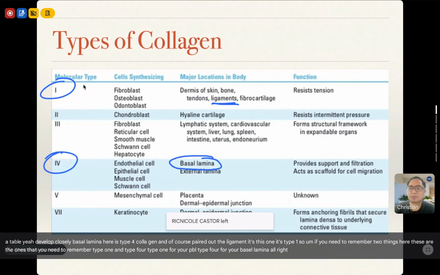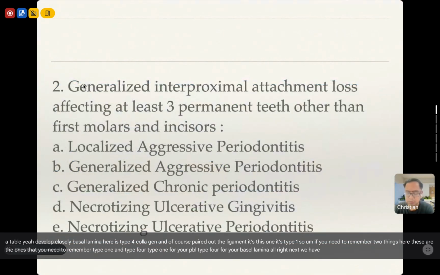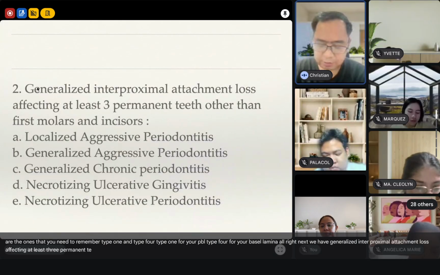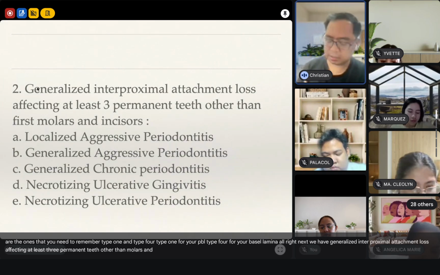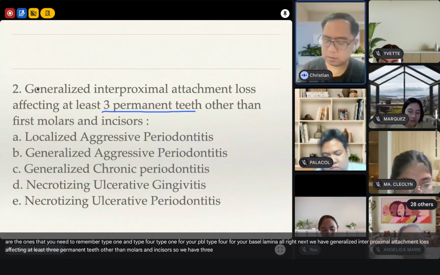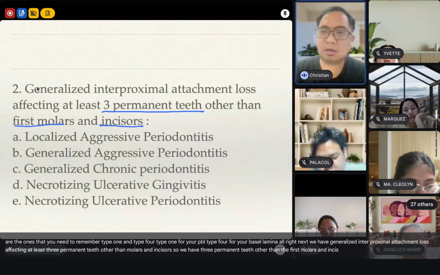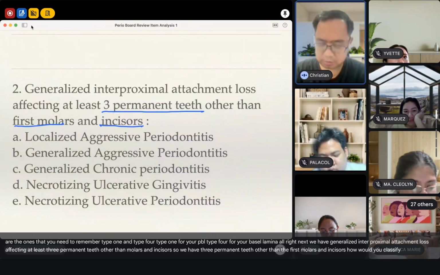All right. Next, we have generalized interproximal attachment loss affecting at least three permanent teeth other than first molars and incisors. So you have three permanent teeth other than the first molars and incisors. How would you classify this one?